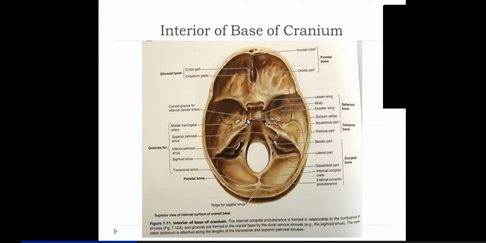Vidian nerve, when it enters the pterygopalatine fossa, let me tell you, there's one foramen here. You know, this is actually a convex surface. The anterior end of the middle cranial fossa has a convexity because it lodges the temporal lobe of the brain. So there anteriorly you find a foramen called foramen rotundum.